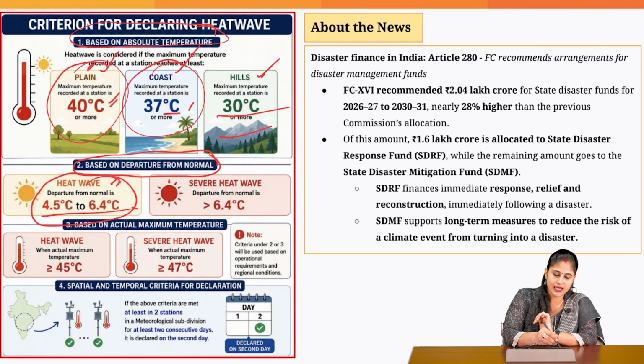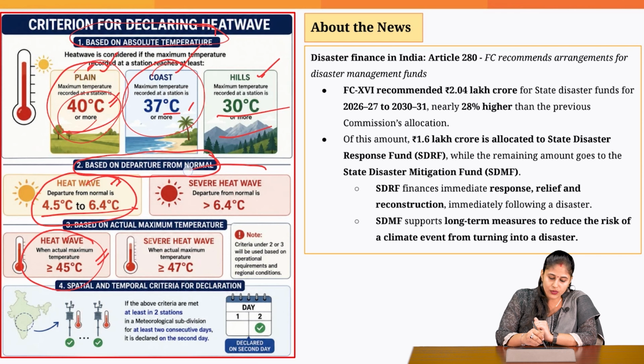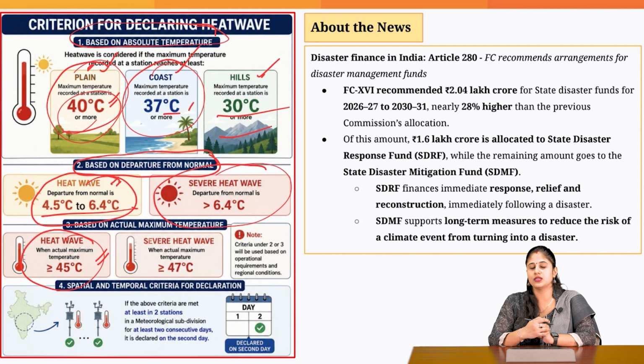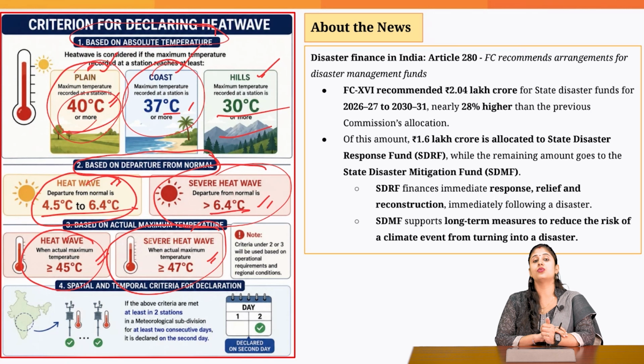That means, let's take the example of plains. Normal temperature is 40 degrees. If the temperature recorded is more than 45 degrees Celsius, that means it is a heat wave situation. And when do we say that it is a severe heat wave situation? When the departure from the normal temperature is more than 6.4 degrees Celsius. That means, again taking the example of plain areas, if the temperature recorded is more than 47 degrees Celsius, then we will say that it is a severe heat wave situation.